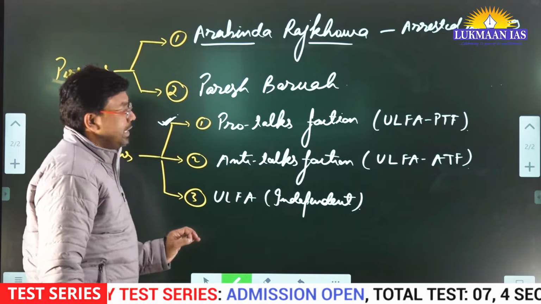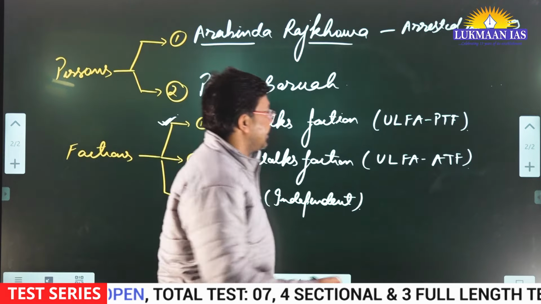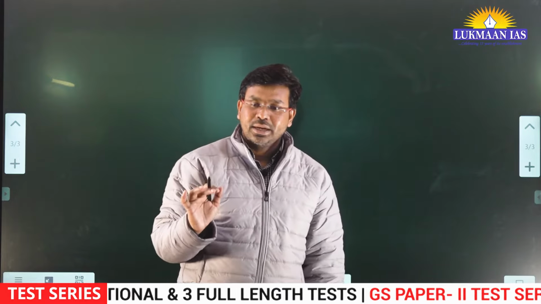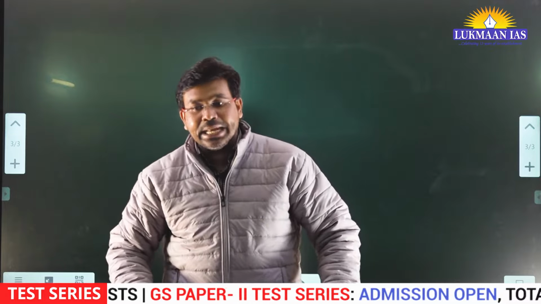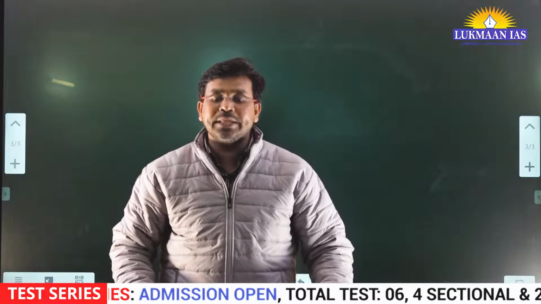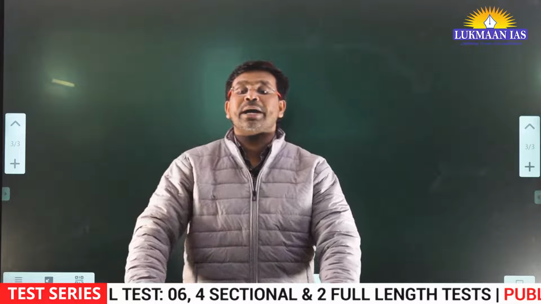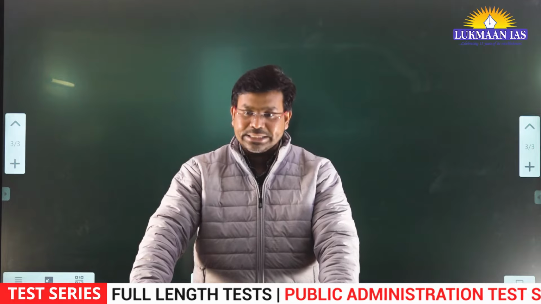Now let us talk about the provisions of the pact, the ULFA pact. They have come for a negotiation. Basically, any insurgent group that is fighting in a particular region has its own demands. When they feel that their demands are not met by the government, they take up arms and go against the government.